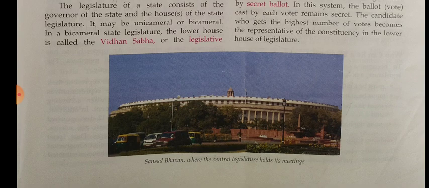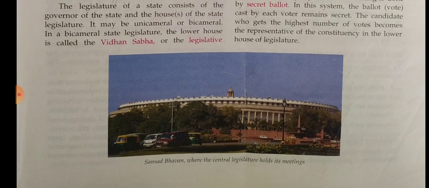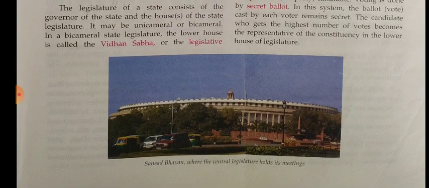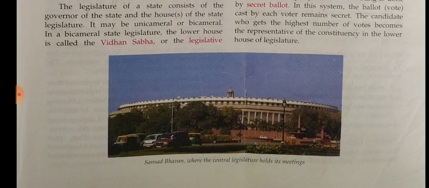A bill which deals with income and expenditure of the government is called a money bill, and other bills are called ordinary bills. Bill means a proposal for a new law or for a change in an existing law. A bill can be either an ordinary bill or a money bill. Okay, understood?